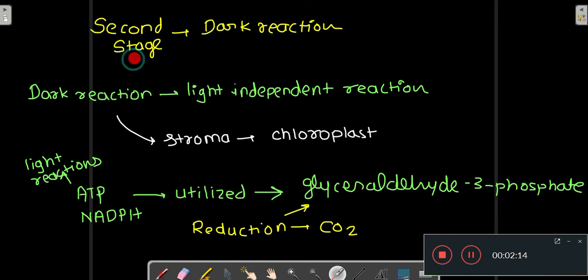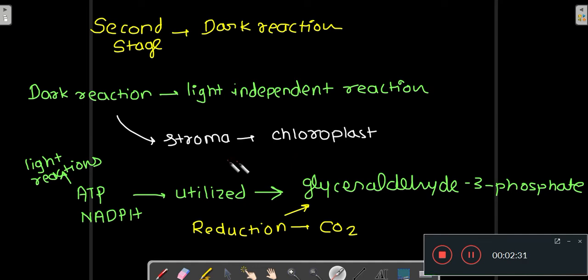So the second stage of photosynthesis is the dark reaction. The dark reaction is a light independent reaction. It does not depend upon light, and that is why it is known as the dark reaction. Now the dark reaction occurs in the stroma of the chloroplast.